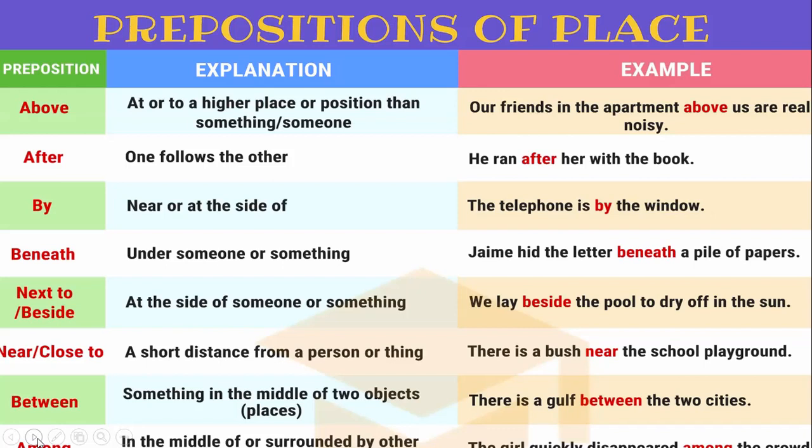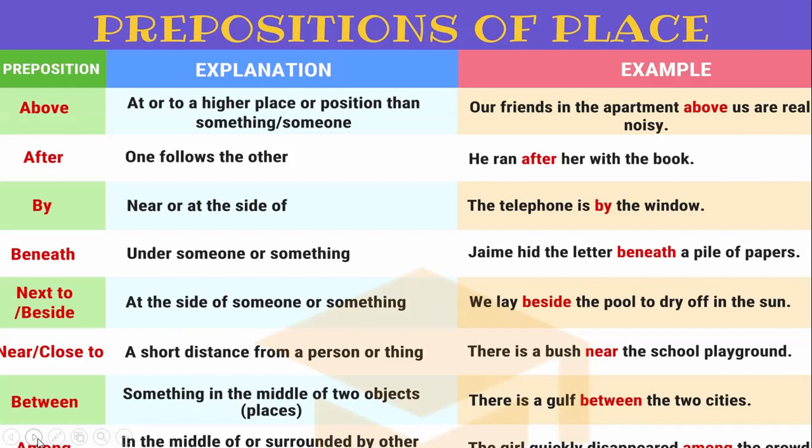Here the example is there is a gulf between the two cities. Here we are talking about two cities, so that is why we have used preposition between. If I say I will sit between grandpa and granny, again, I am talking about two persons, grandpa and granny. That is why I have used between.